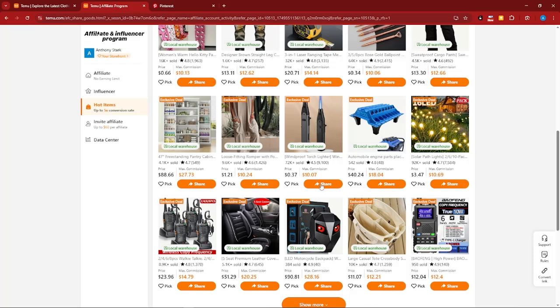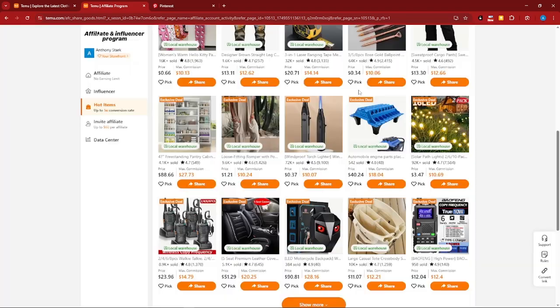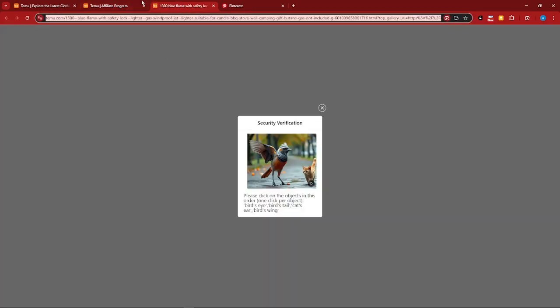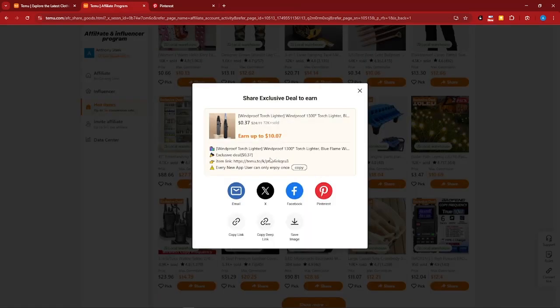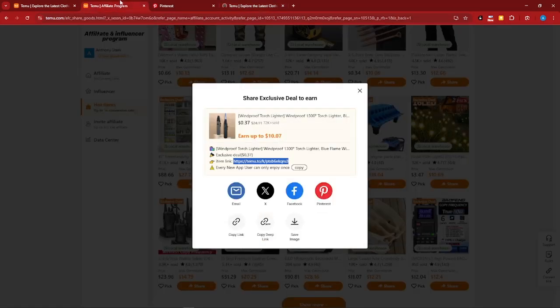For this one, you can click the heart to like it and take note of it to keep your organization in order. If I click on share, you're going to see the item link here. This item link is different from the one you get when you just click it and open it, so take note of that. I'm going to copy this one. You can also open it, depending on your choice, because that link gives you the option to affiliate on that item. This is very, very important.